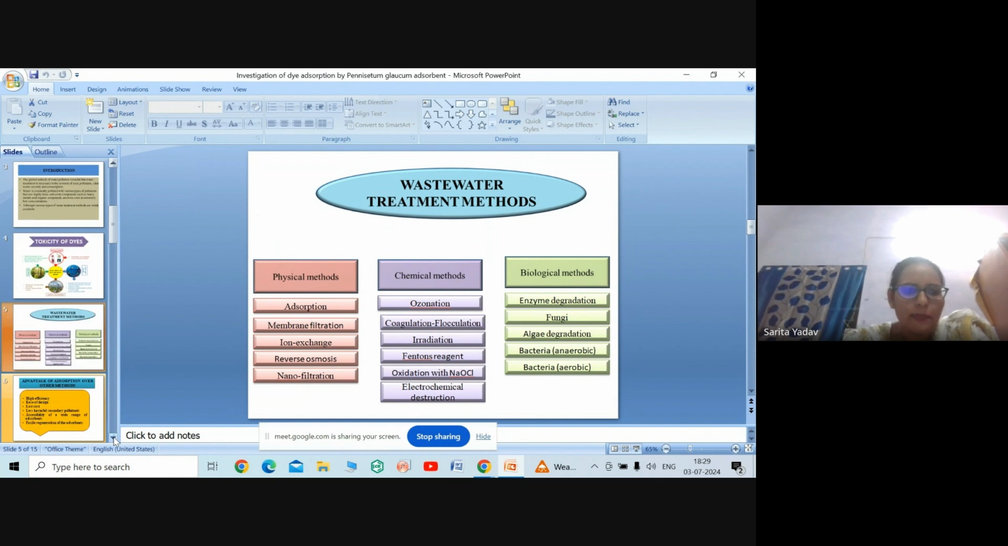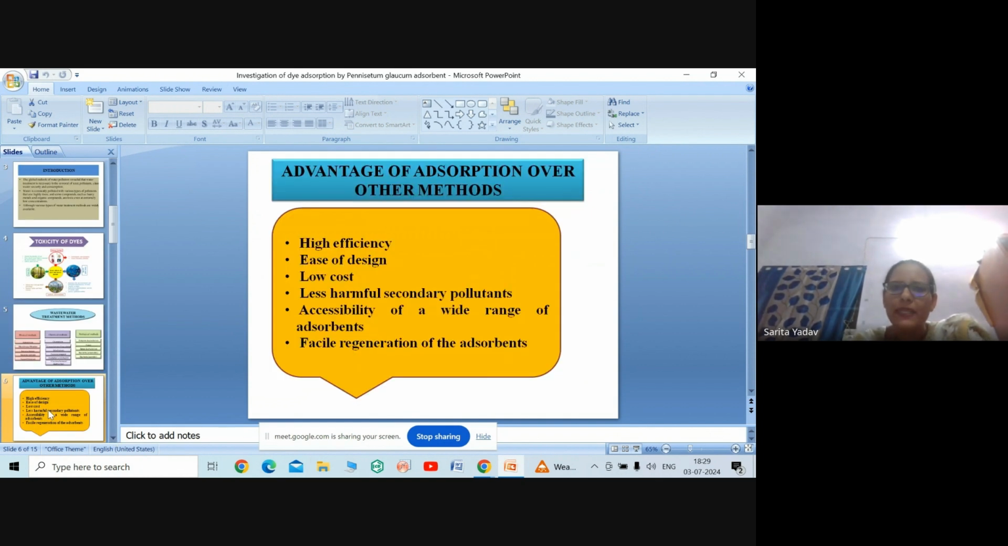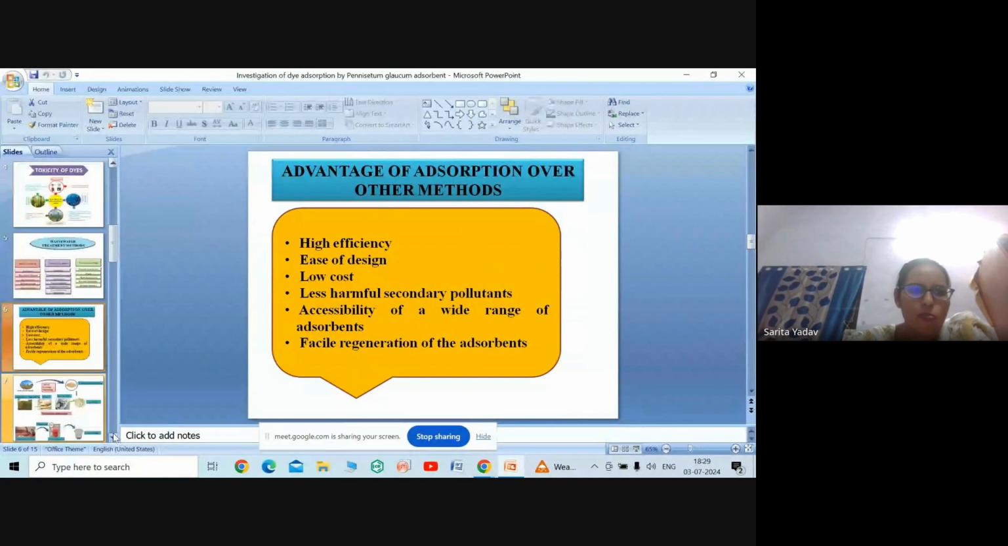In my topic here, we have used the adsorption method over all these methods due to the following advantages: high efficiency, simplicity of design, low cost, less harmful secondary pollutants, a wide range of adsorbents, easy availability of the adsorbents, and facile regeneration of the adsorbents.